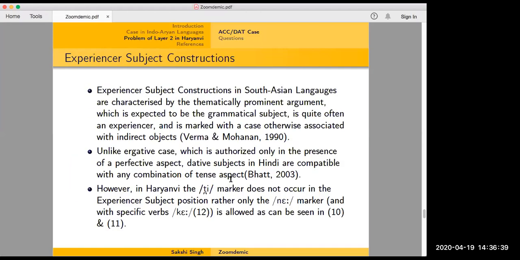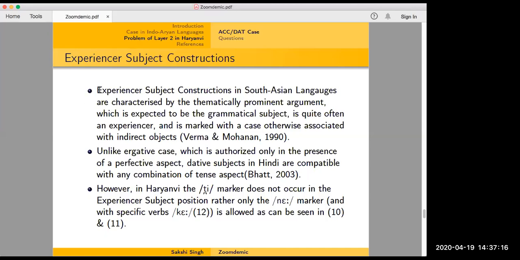So then we come to experiential subject construction. Experiential subject constructions in South Asian languages are characterized by thematically prominent arguments. So this basically means that, for MA first years, I'll explain this a little bit. When you have a sentence like Ram ate an apple, Ram is your agent who does the eating, and apple is your theme, which is being affected by the action. So these are your different theta roles that get assigned.